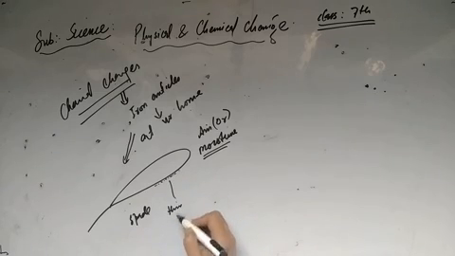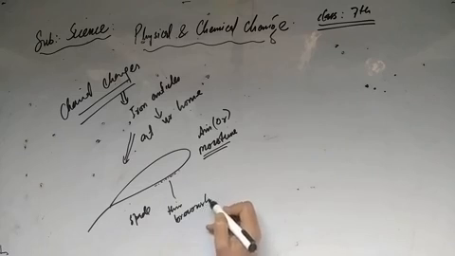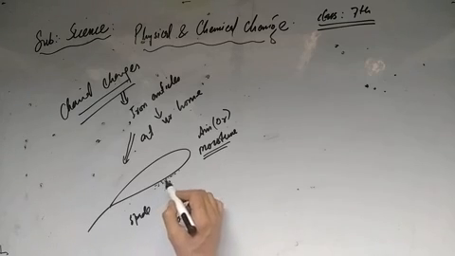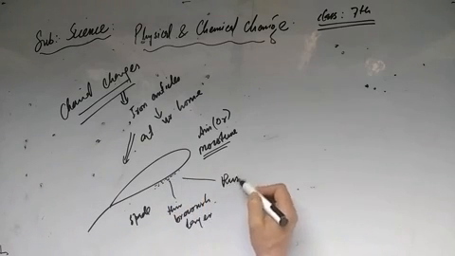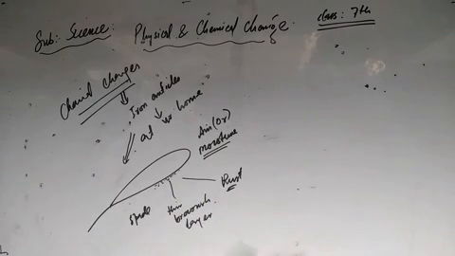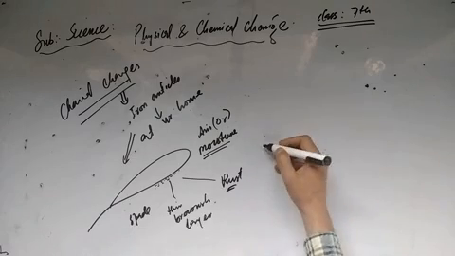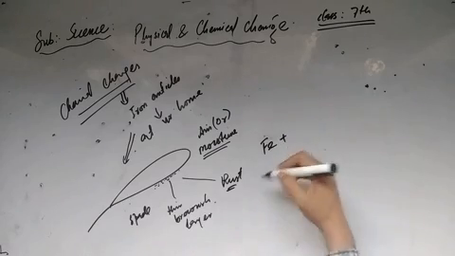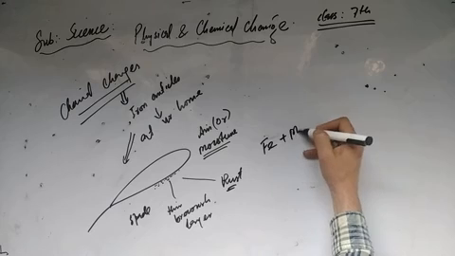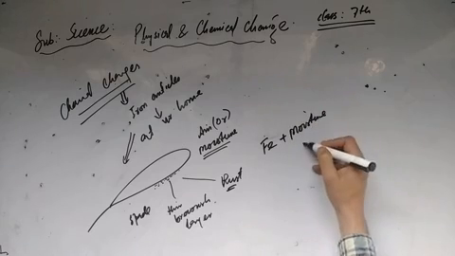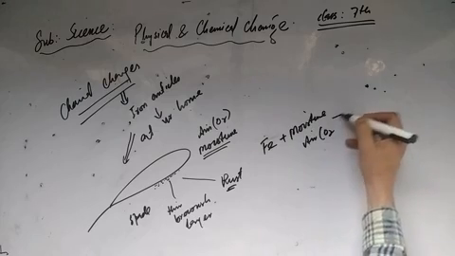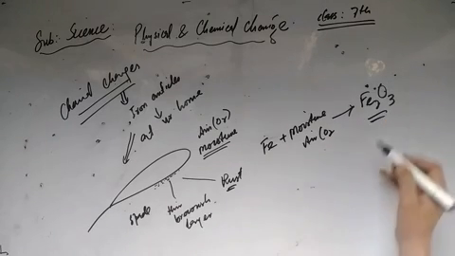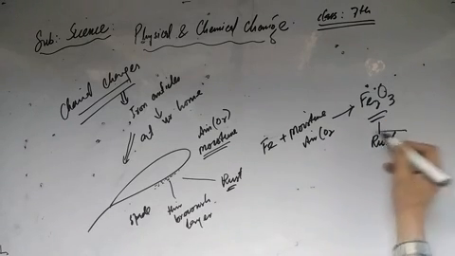There is deposition of a thin brownish layer on this iron article. What is this brownish layer? It is actually the rust. So what we conclude: iron, whose symbol is Fe, when exposed to moisture and air, especially oxygen, forms iron oxide, Fe2O3. This iron oxide is the rust.